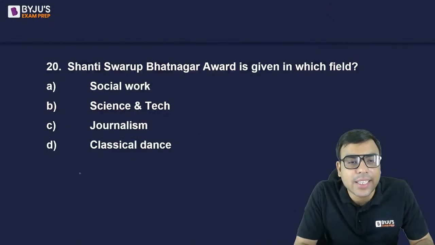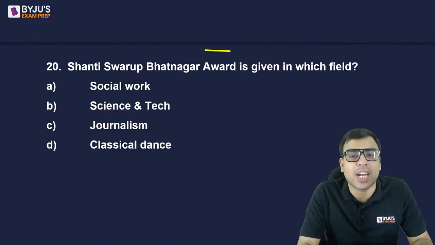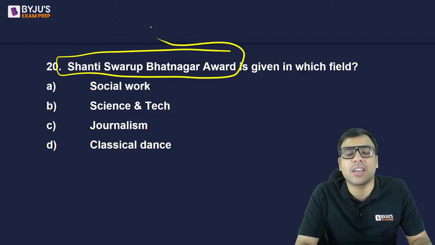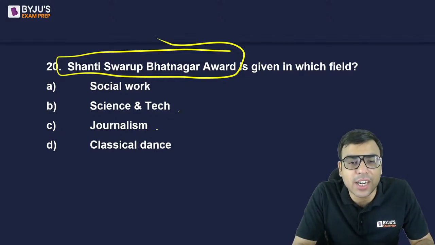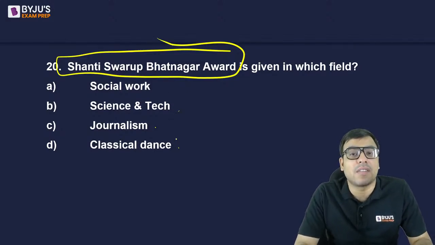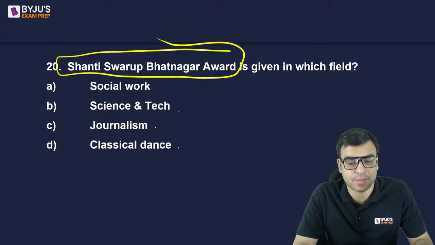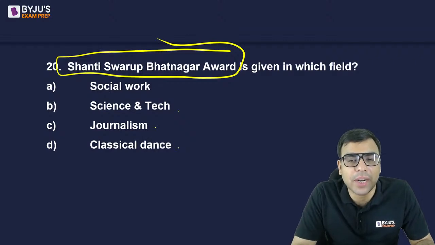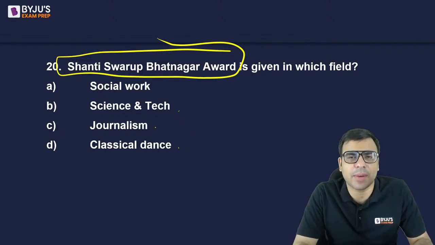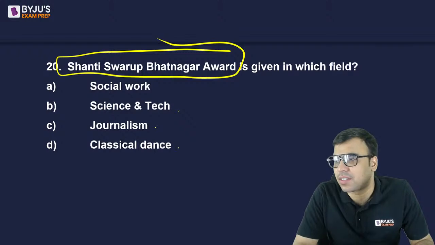Okay, the next one is question number 20. Shanti Swaroop Bhatnagar Award is given in which field? Social work, science and technology, journalism, classical dance. What is the right answer to this question? Anyone? शांति स्वरूप भटनागर अवार्ड कौन सी फील्ड में दिया जाता है? ये कई बार क्वेश्चन आते हैं एग्जाम्स में. What is the right answer, guys?